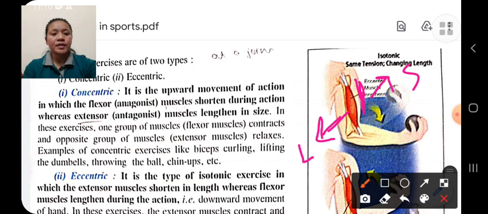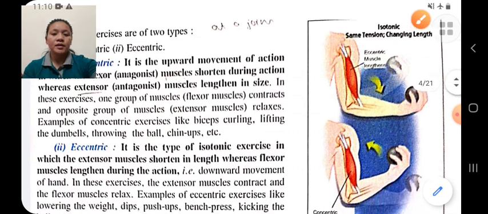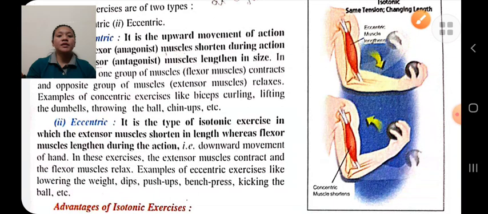In eccentric exercise, it is the opposite of concentric exercise. In eccentric exercise, it is downward movement. The length of the flexor muscles increases and the extension muscles decrease.